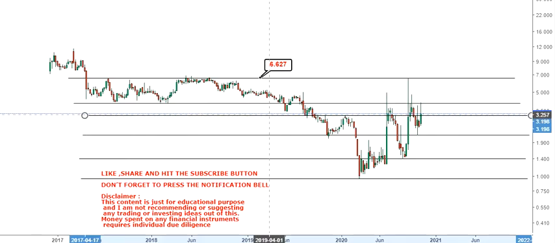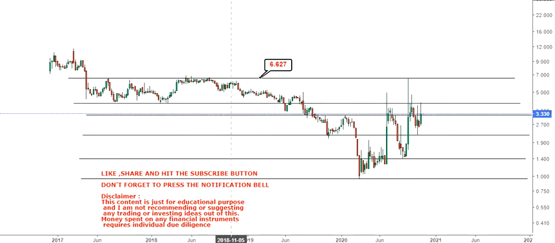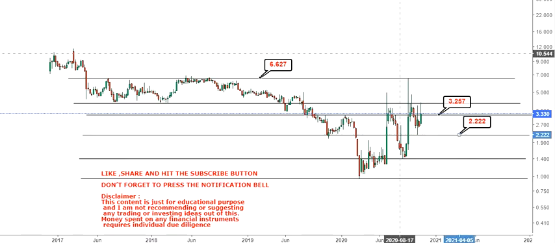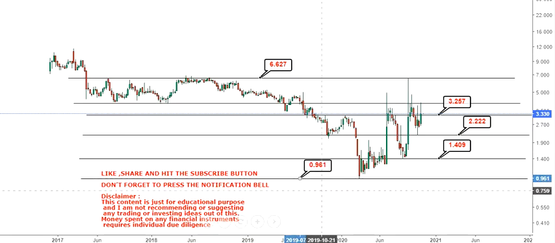As you can see, the way the stock is moving, it is trading above 3.25, which was the resistance. Now it will act as a support, so your immediate support will come at 3.2. But if this level breaks on the downside, you will have your next support at 2.2, followed by 1.4, and the lower end of the range is 0.96.